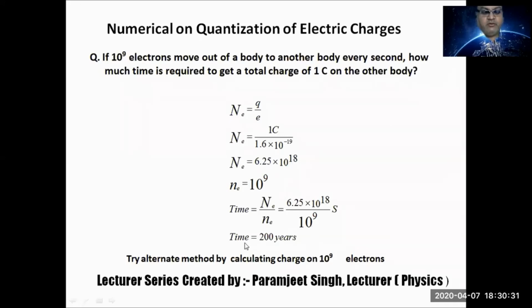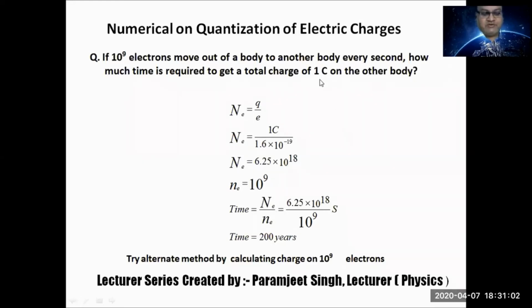Divide it, you will get the answer in seconds, then convert it into years. So divide by 365 days, 24 hours, 60, 60. Dividing by this amount, you will get 200 years. So this process will take 200 years.